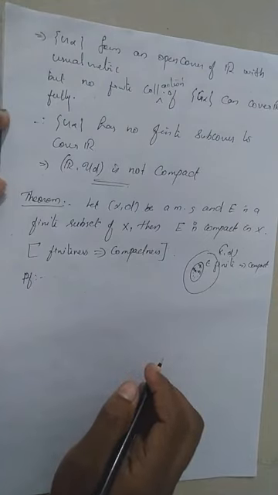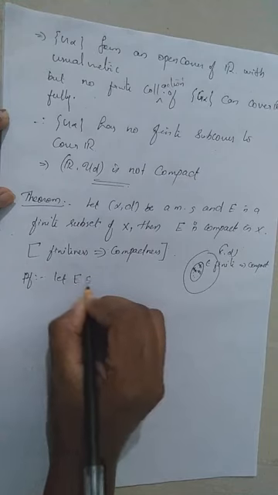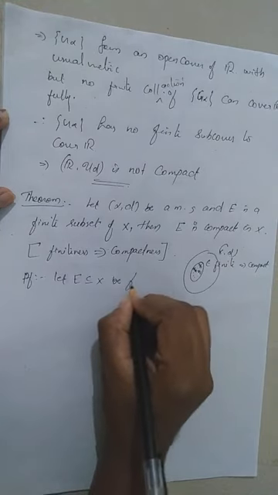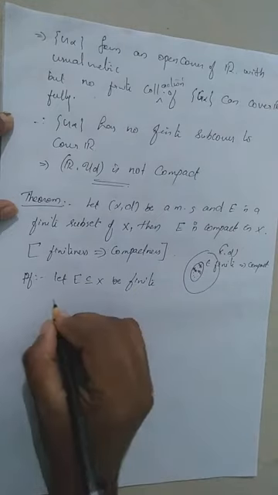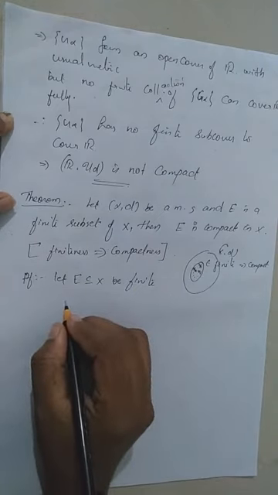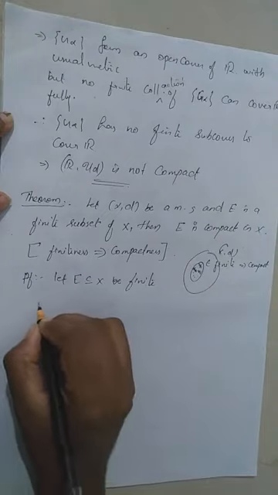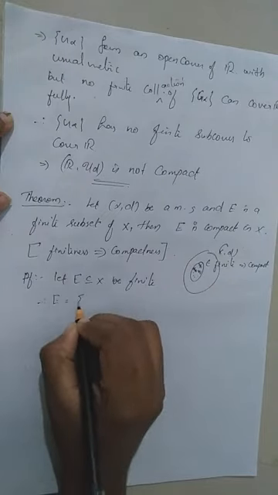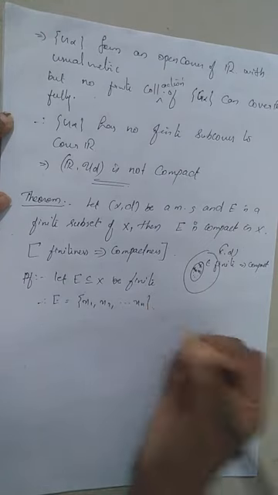Now, how can we prove this result? Let E, a subset of X, be finite. So we take a finite set. Since it is finite, its elements are finite in number. Therefore, E can be written as x1, x2, etc., xn.